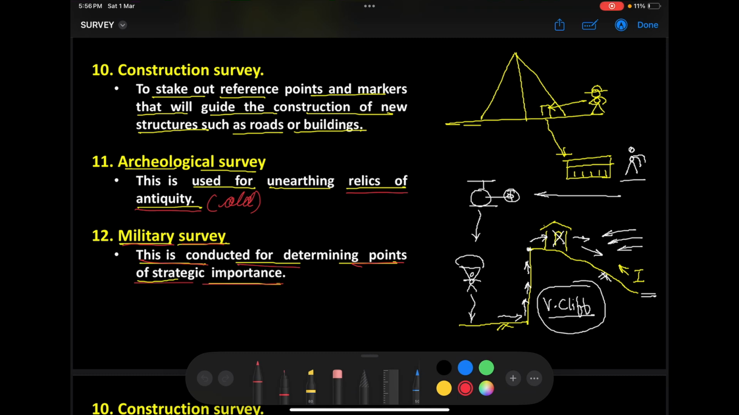These can be identified by using our contour maps. You see, one of the most important uses of contour maps is to identify points of maximum intervisibility. Which points will give us maximum intervisibility at a particular location. This can be identified by using our contour maps.